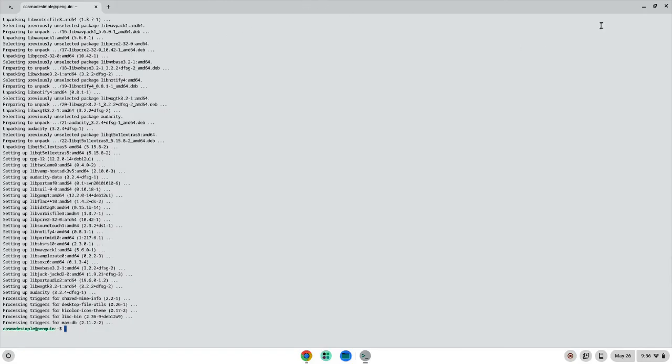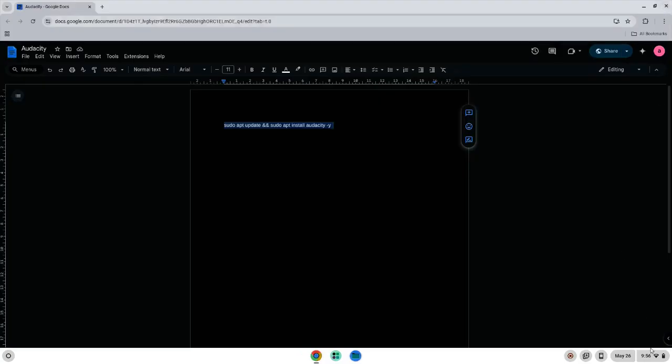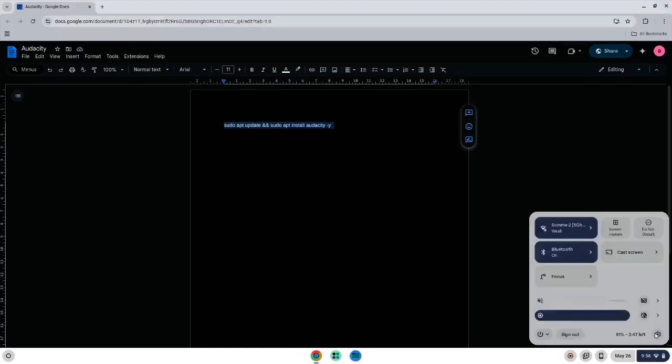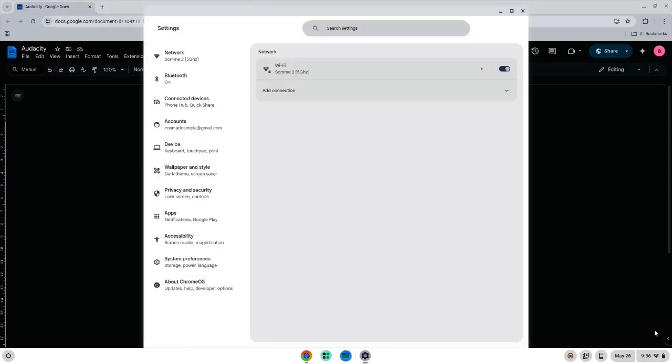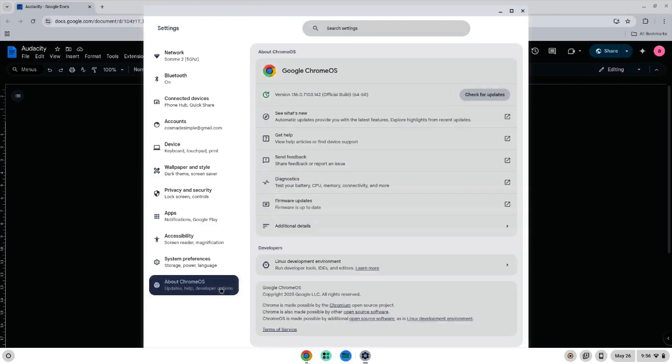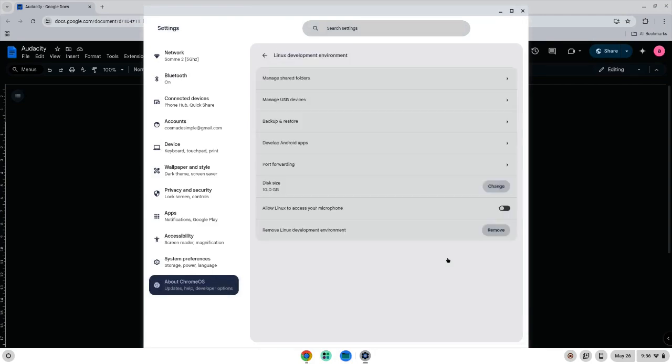Audacity is now installed. Now we need to go to our Linux apps settings and enable audio input. Let's do it now. Now we will launch Audacity.